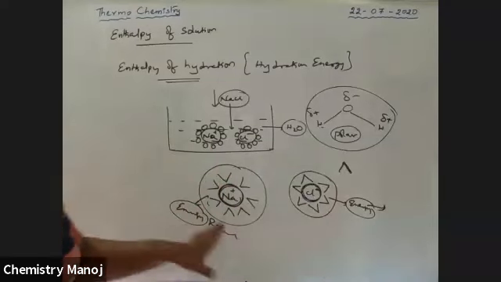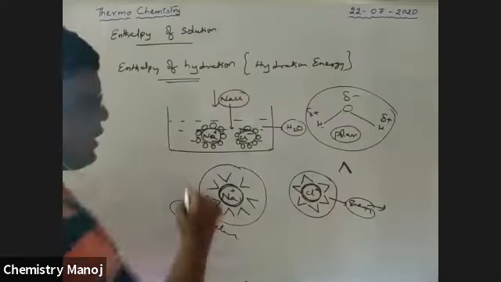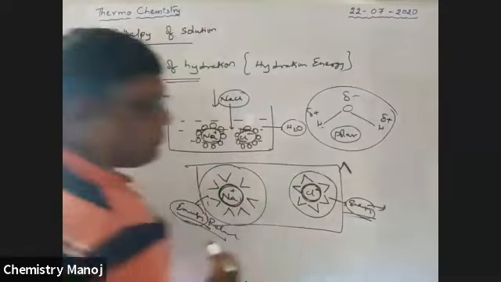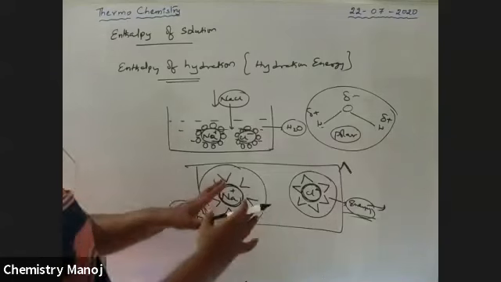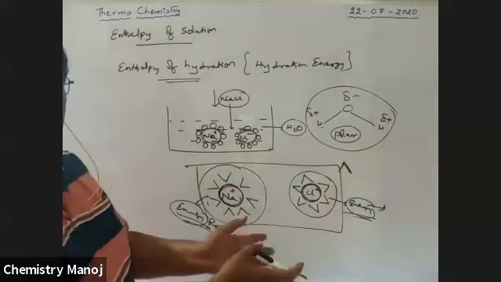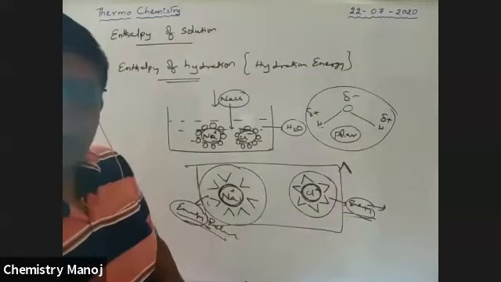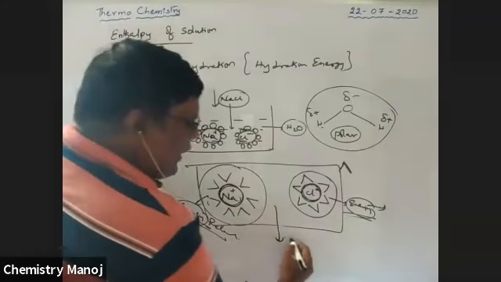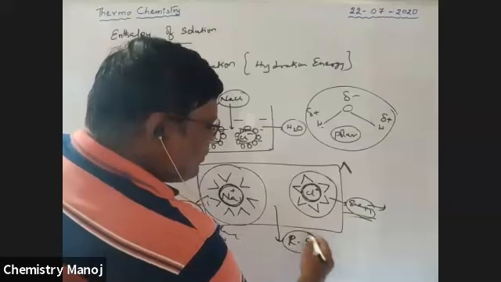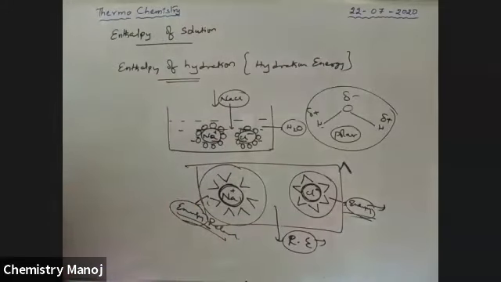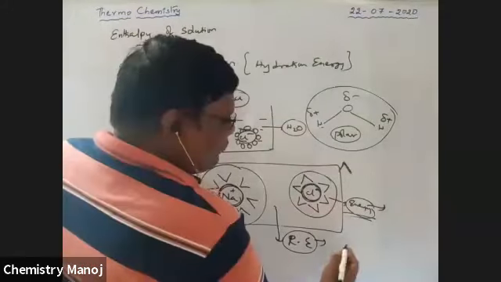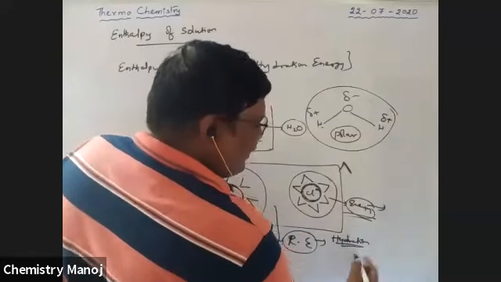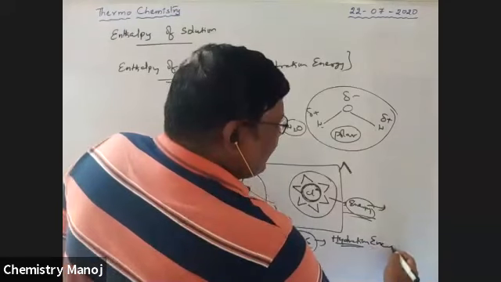Because of this surrounding of water molecules, a huge amount of energy is released, the sum of these two energies. That is why the released energy is called hydration energy. Hydration means water energy.